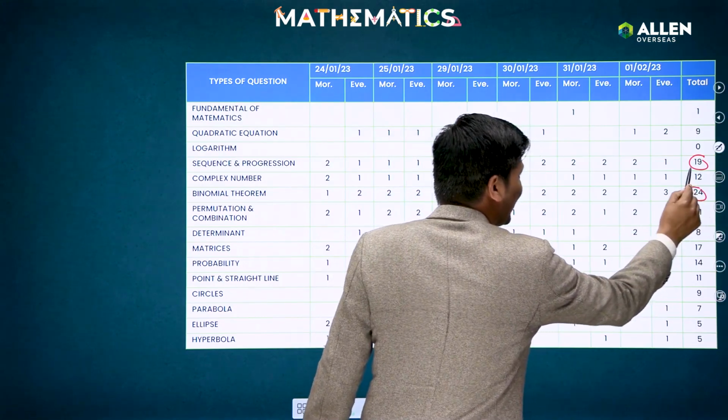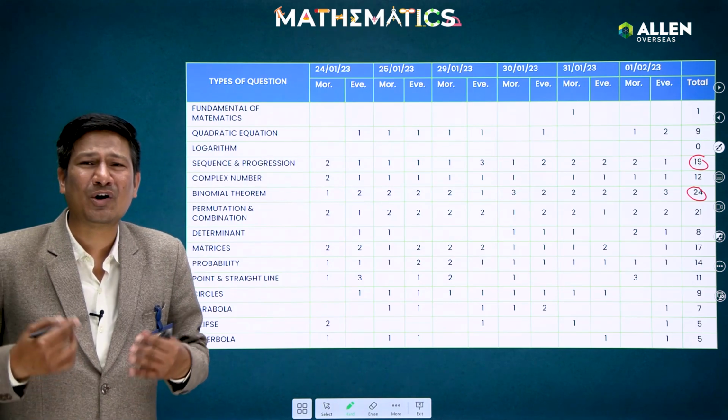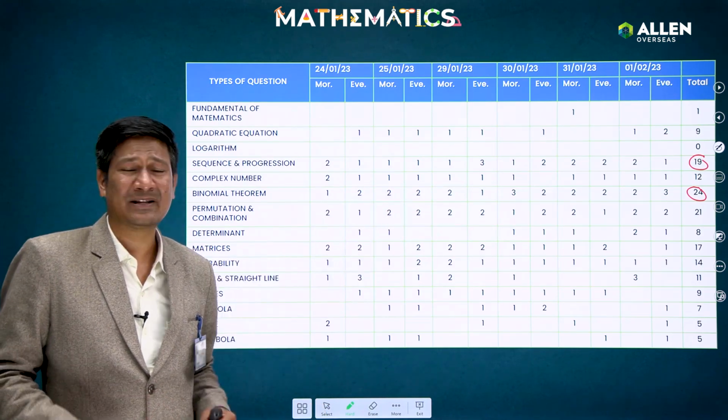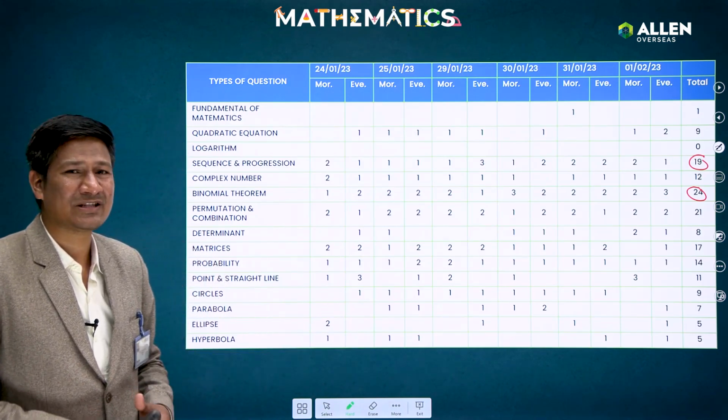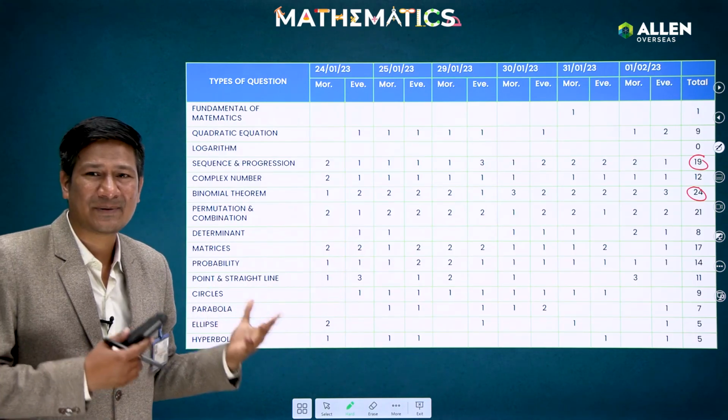If I see the weightage of complex numbers, yes, this year the weightage of complex numbers was not as much as earlier. This year not too many questions they asked from the complex number chapter. Similarly, they asked questions from the quadratic chapter also. So these are the topics from the algebra portion.